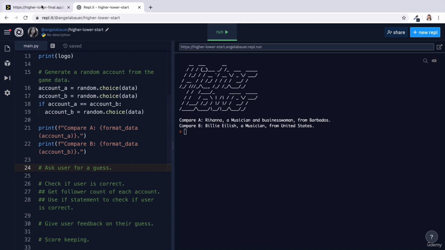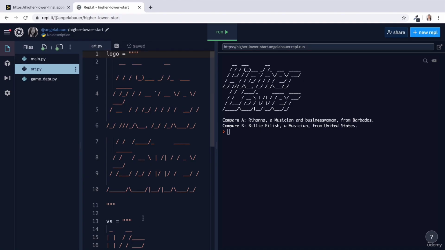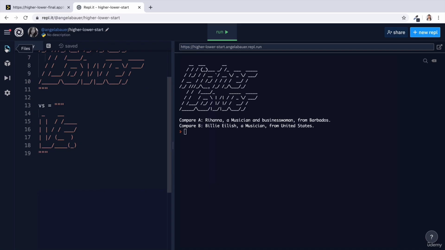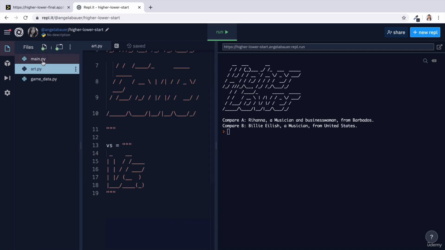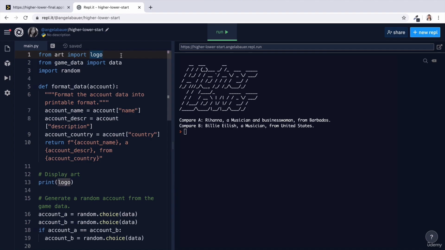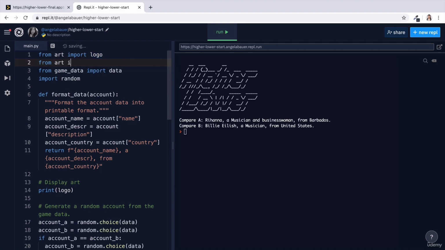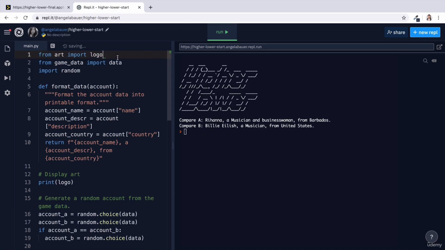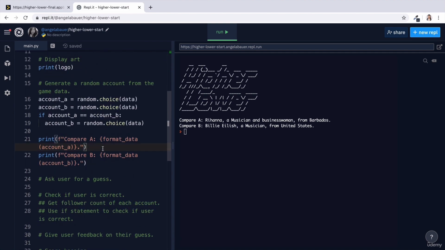Now, at the moment, it just says compare A, compare B, but instead, it'd be much nicer if we can put in that versus ASCII art in between the A and B. Now you could write the line again from art import versus, but instead you could also just add a comma here and write versus. So now it's going to import both the logo and that versus art, and we're going to put it right here.